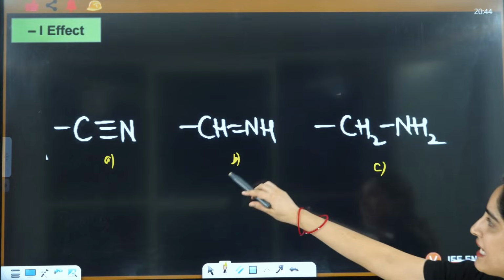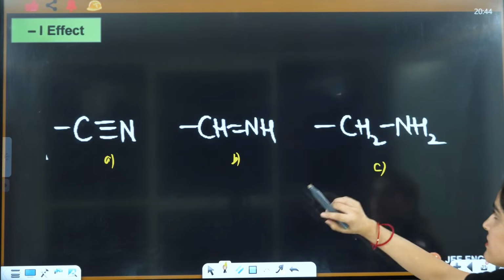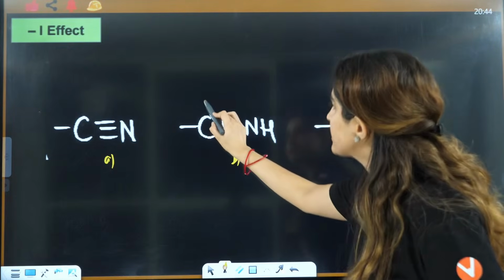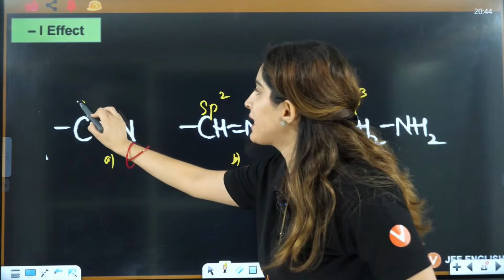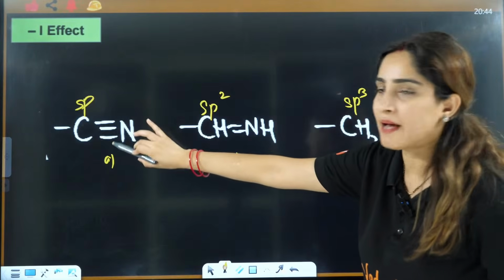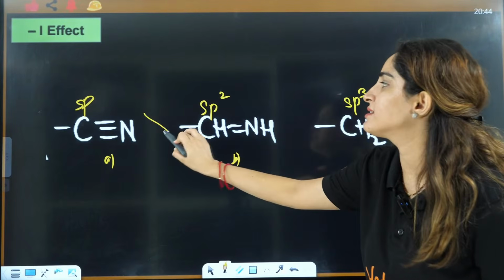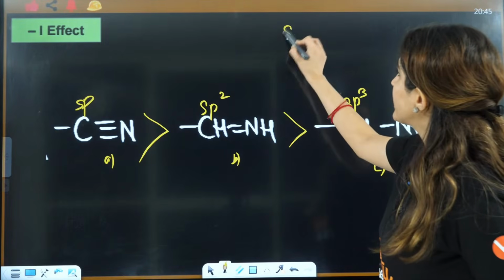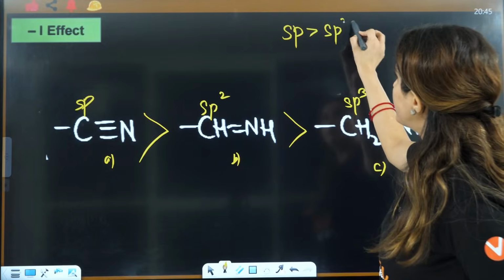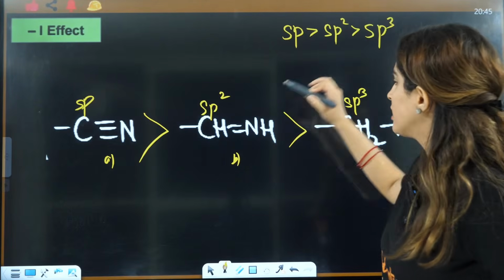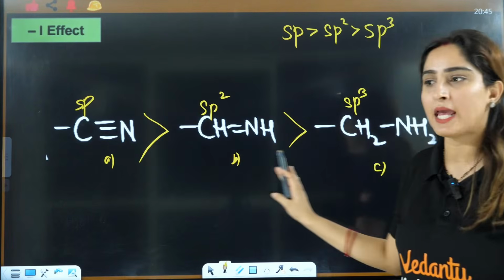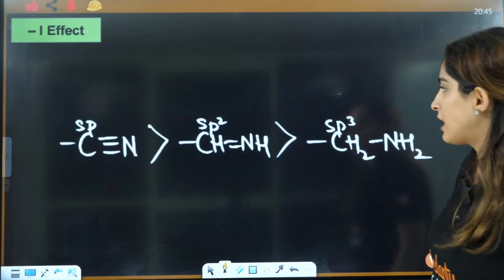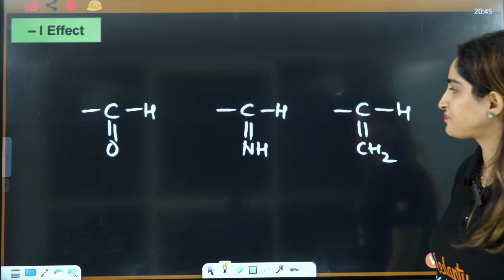So if you have C≡N, C=H, this and this, if you talk about this, this will have sp3, this will be sp2, and this will be sp. Now more the s character, more the electronegativity, so it will be like this, because electronegativity is in the order sp, sp2, then sp3. So that's why the answer will be A, B, C is the correct answer here, right? Okay.